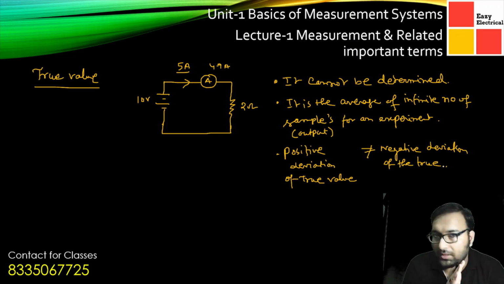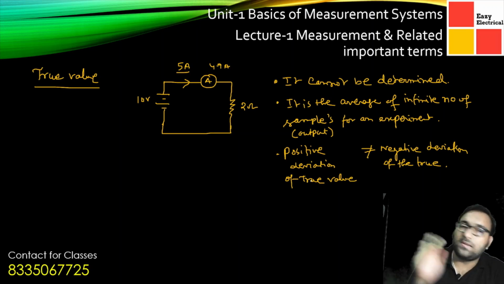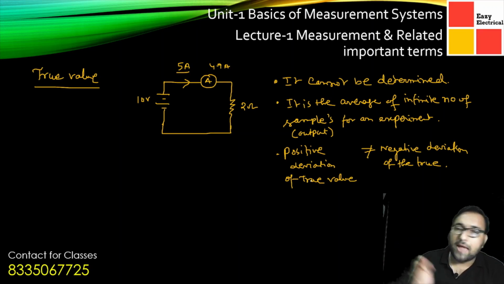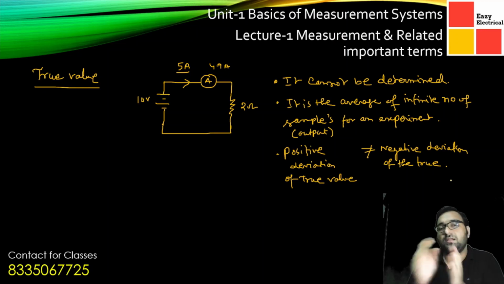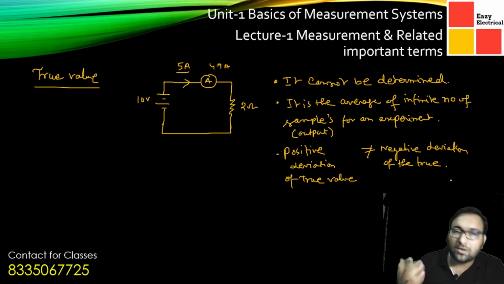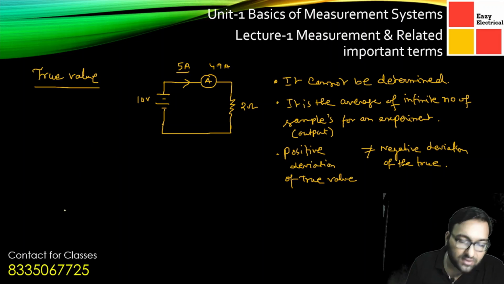Now, these two will never get the same value. That is, the positive deviations, 5 plus, and the negative deviations, 5 minus, are not equal. We cannot come to a conclusion that we are getting the actual true value, because it cannot be determined. So this is the first point that we must take care of, that is, what a true value is. Now another method we generally use here, we call an exemplar method.